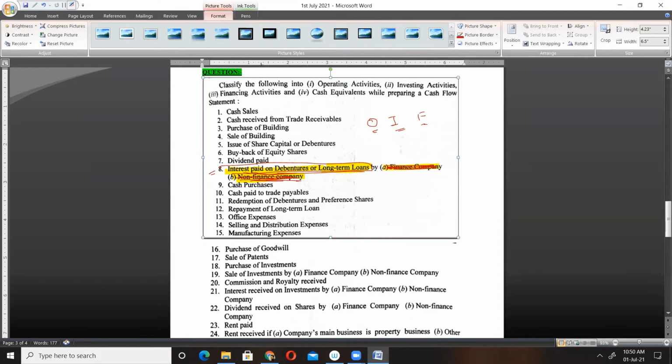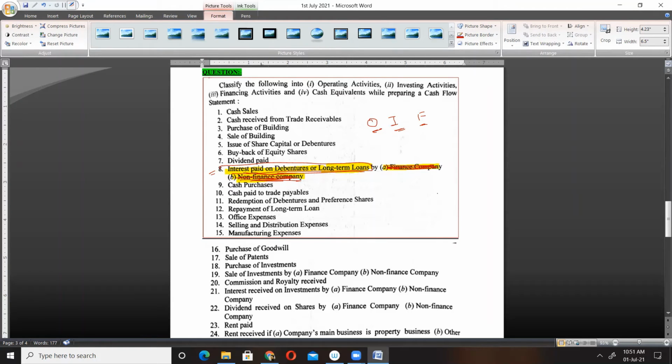Assume that you don't have A, you don't have B. You have interest paid on debentures or long-term loans. Then in that case, will it be classified as operating, investing, or financing? Investing? No. How investing? Interest paid on debentures is a part of our financing activity, isn't it? Yeah, it's a part of our financing activity.